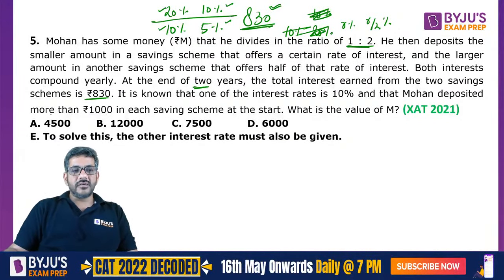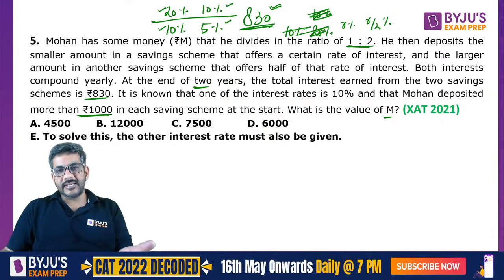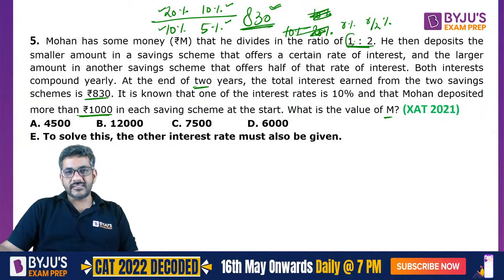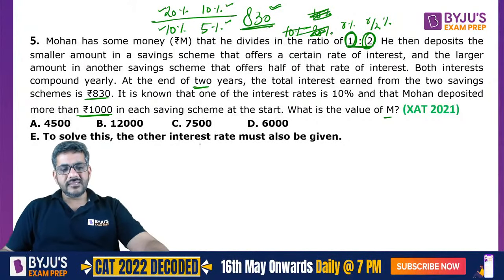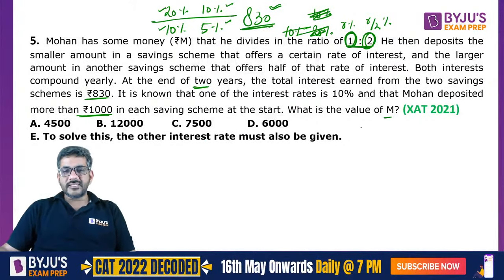And Mohan deposited more than 1000 rupees in each saving scheme at the start. What is the value of M? Now we don't know which case is correct, but in one case he has spent 1 rupee, in the second one he has put in 2 rupees. So I'll just assume that, let us say, the first scheme is of 100 rupees and the second scheme is of 200 rupees.